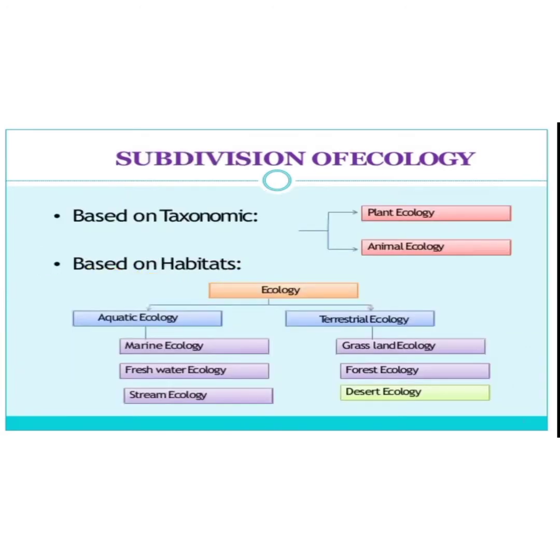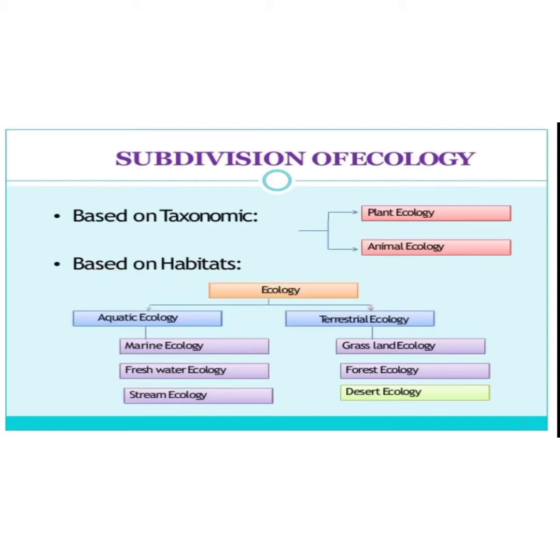Then some subdivisions of ecology. Previously we have seen the two types of ecology, that is a classification, and this is a division of ecology. Ecology is generally classified into two types: plant ecology and animal ecology. On the basis of taxonomy, or on the basis of the organism, it is classified into two types, plant ecology and animal ecology.